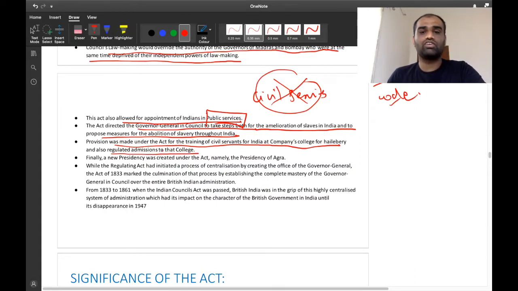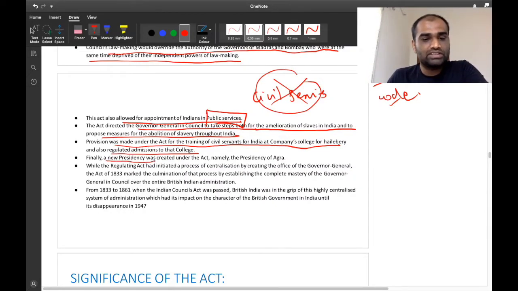So before that, if a British citizen wanted to become a civil servant, the process of admission was very vague. Since it was very vague, a lot of people who were favorable to the English East India Company Court of Directors were selected as Indian civil servants. But after the Charter Act of 1833, this process was regulated so that only deserving people went into the college admissions.